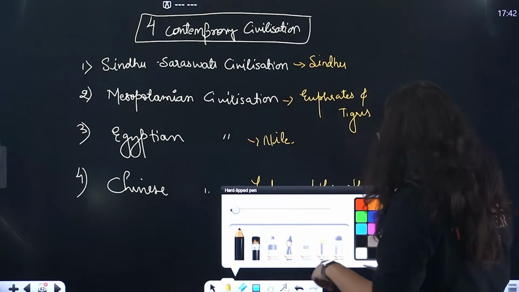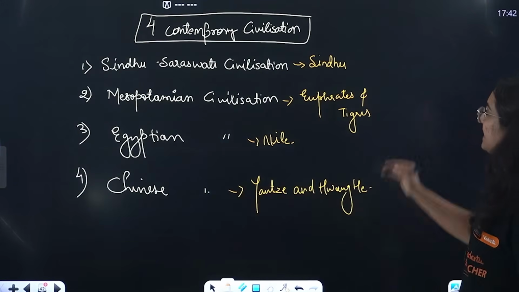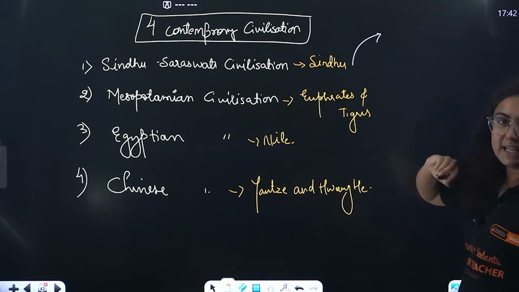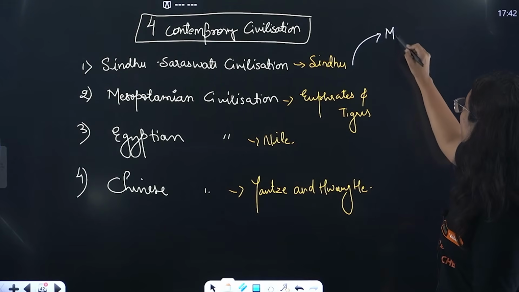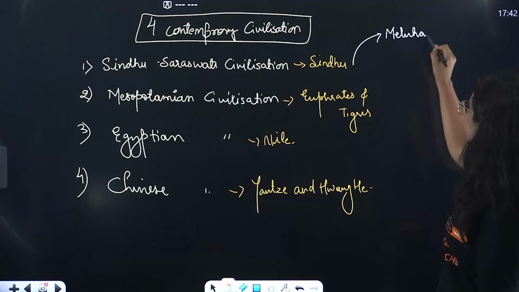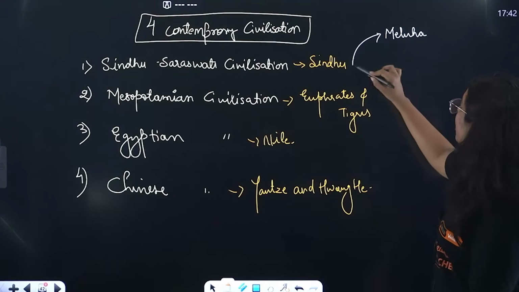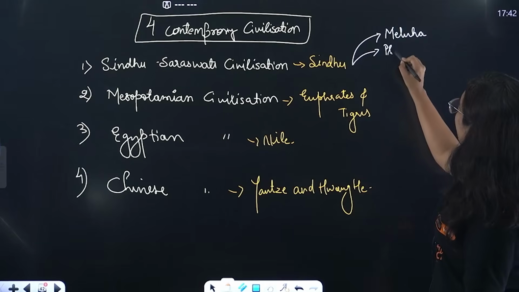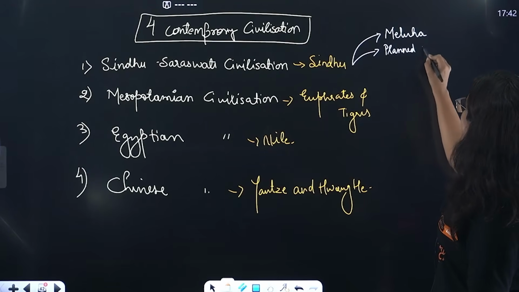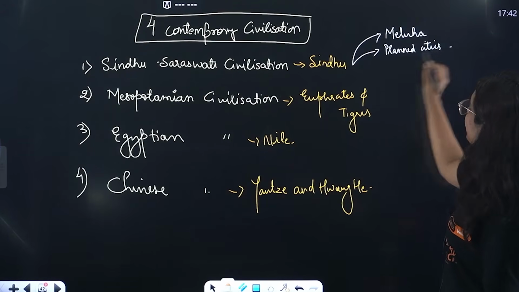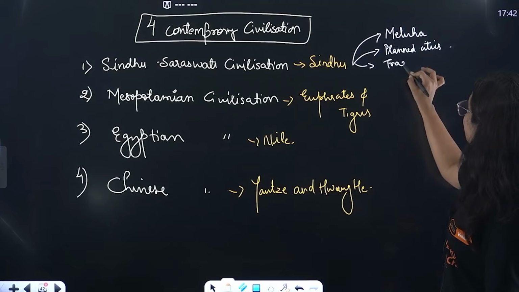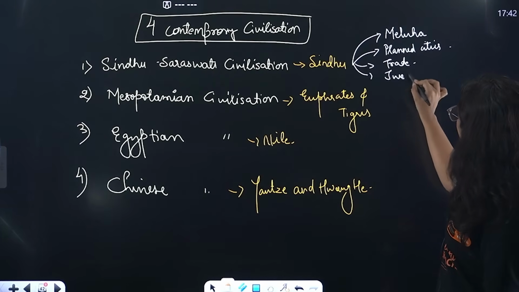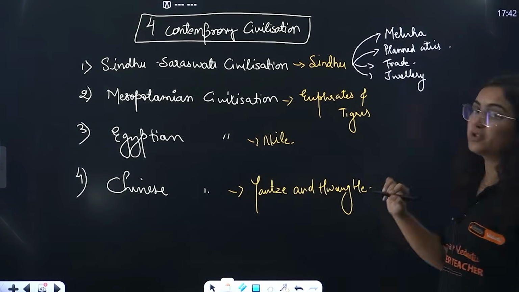Also, we learned about certain features of these civilizations. When I talk about the Sindhu Saraswati civilization, it was referred to as Meluha by the Mesopotamian people. We got to know about the Harappan site, the first site excavated. I explained the planned cities, the trade practices, the seals, as well as the jewelry worn by them made of precious stones.